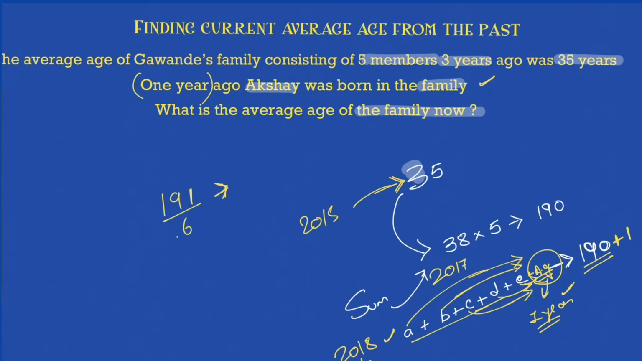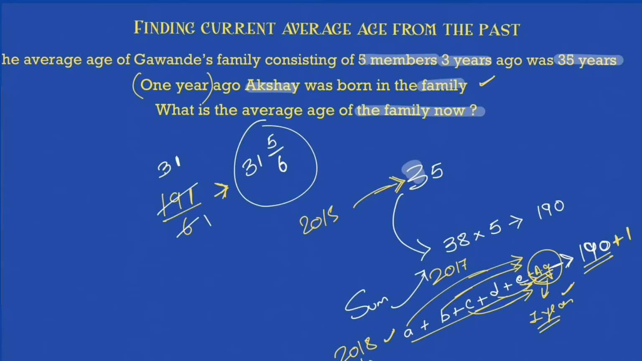This will be what? 6 3s are 18, what is remaining is 11. 6 1s are 6, 7, 8, 9, 10, 11, 31. What is remaining is 5 by 6. 31 5 by 6. Okay, that will be the average age of the family right now.